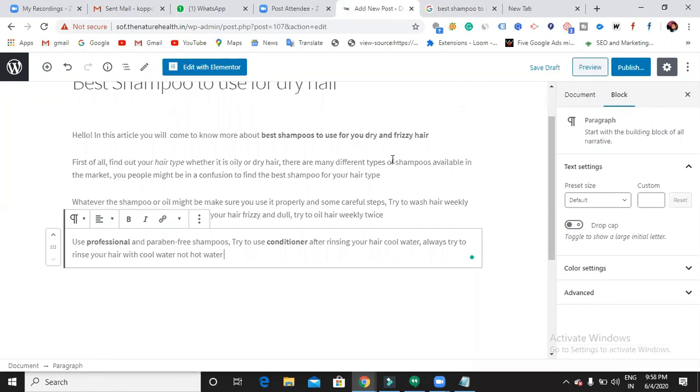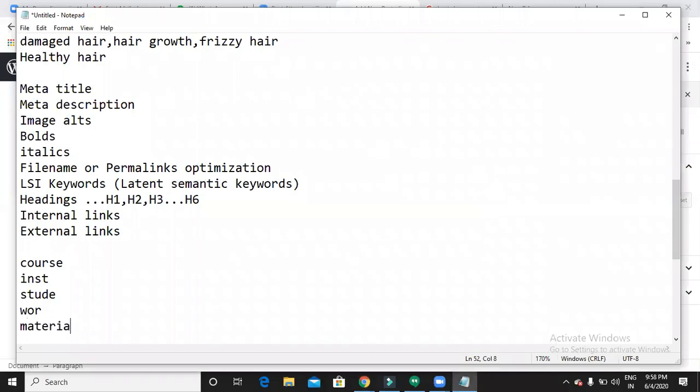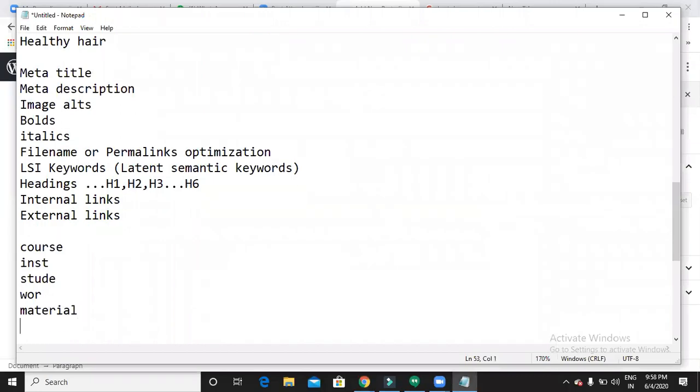Google will find out whether the blog consists of keywords like course, institute, students, working professionals, material, and it will look for best. Why is it finding this out? This is called latent semantic keywords. That means keywords which are related to that topic.